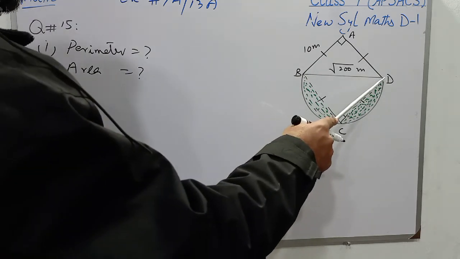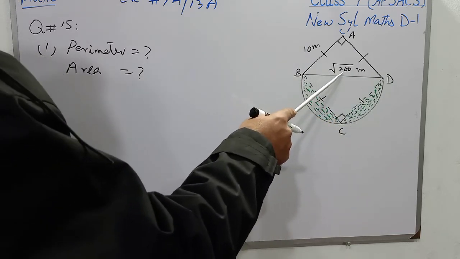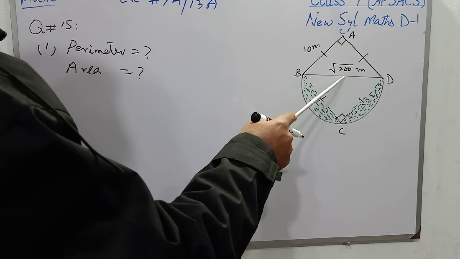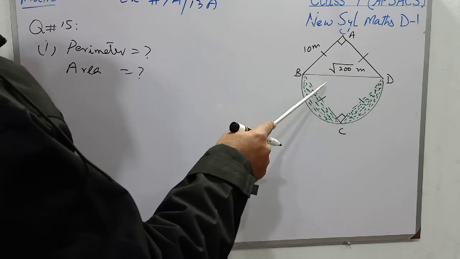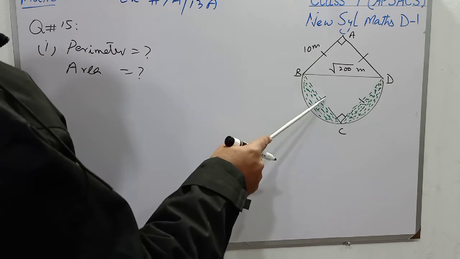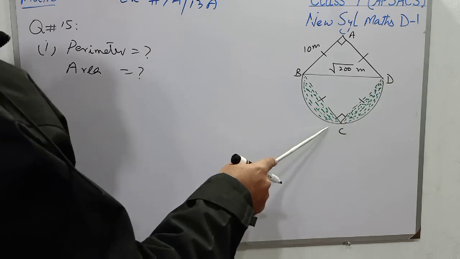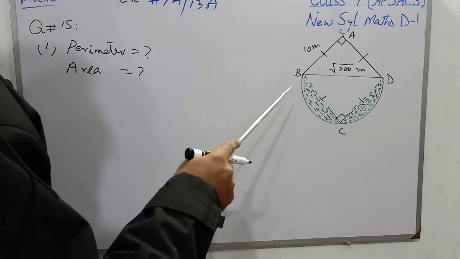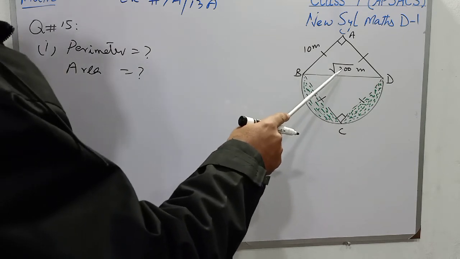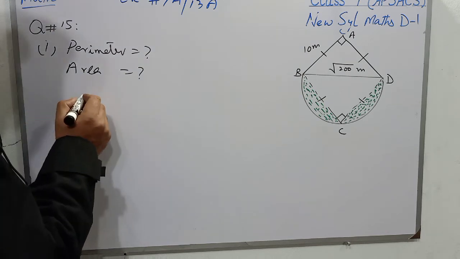So students, keep in mind that the perimeter will be the circumference of this semicircle, whose diameter is square root of 200. We will find the radius of this semicircle, and then BC, that is 10, will be added, and then CD, that is also 10, will be added to the circumference of the semicircle, and that will be the perimeter. So first we have to find the radius of this semicircle.